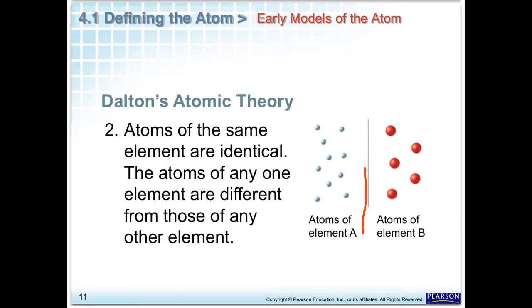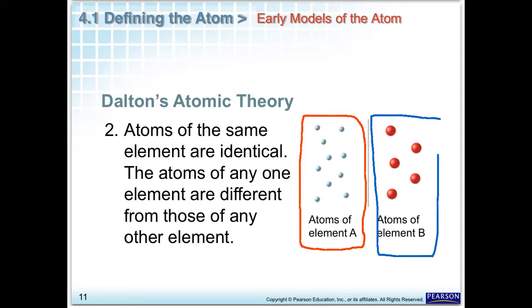So all atoms of element A are the same. And then he said that all atoms of another element, say element B, are different from A. So atoms of B are all the same, atoms of A are all the same, but A is different from B.